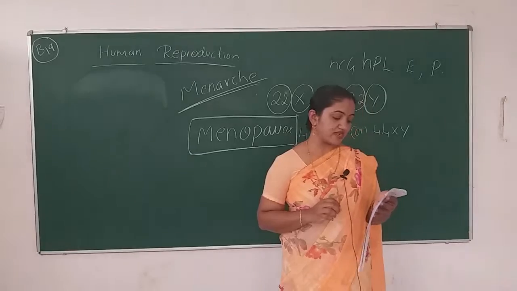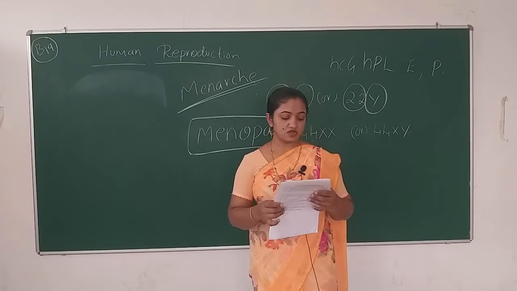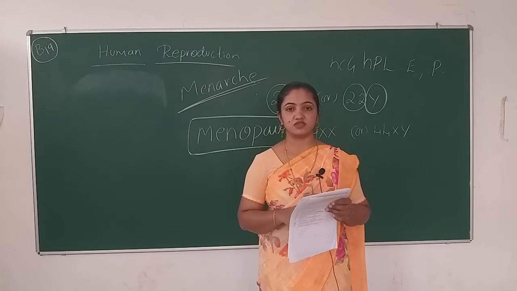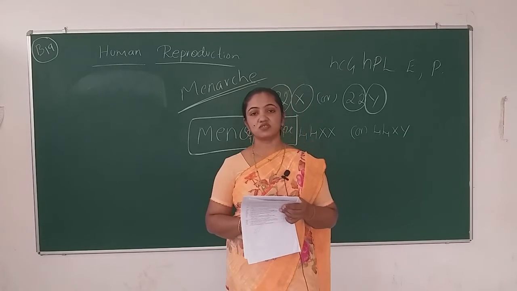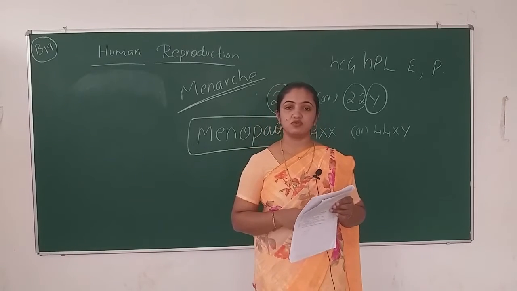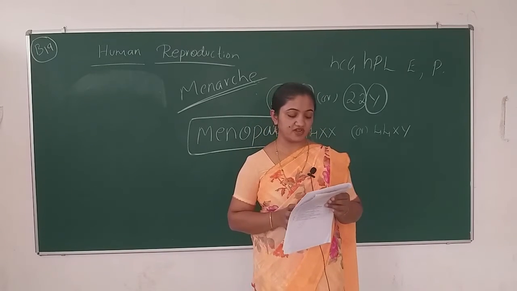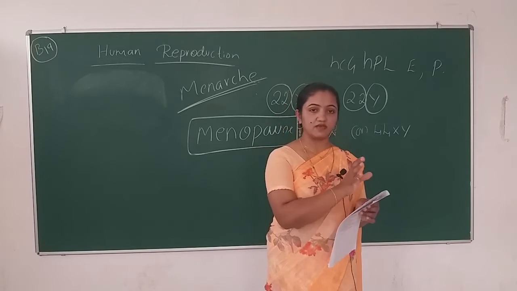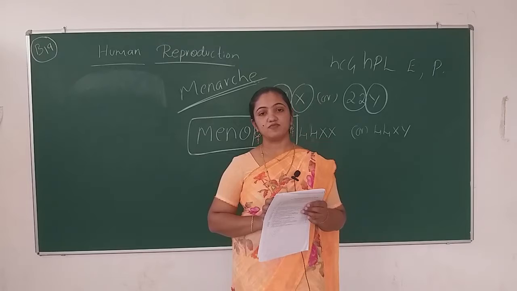Next is, what is oxytocin? Why is oxytocin necessary for parturition? Parturition means the expelling of the fetus from the female body. During that time oxytocin plays a very important role.